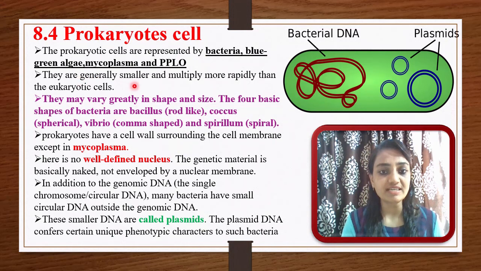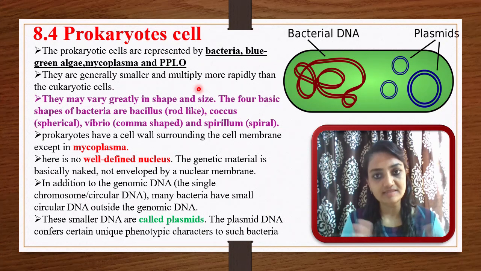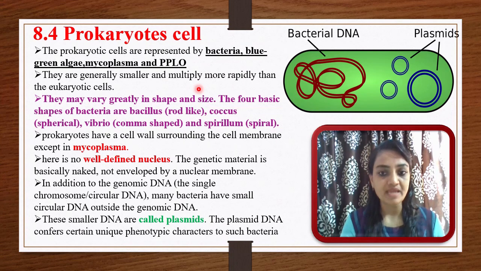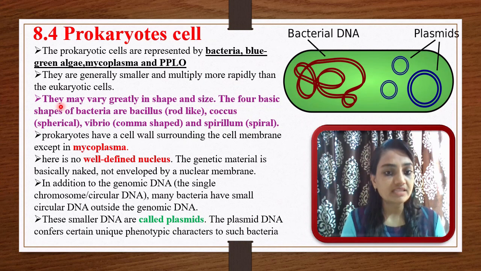They are generally smaller and multiply more rapidly than eukaryotic cells because their structure is very simple, and that's why their multiplication method is very simple and they divide rapidly. They may vary greatly in shape and size.